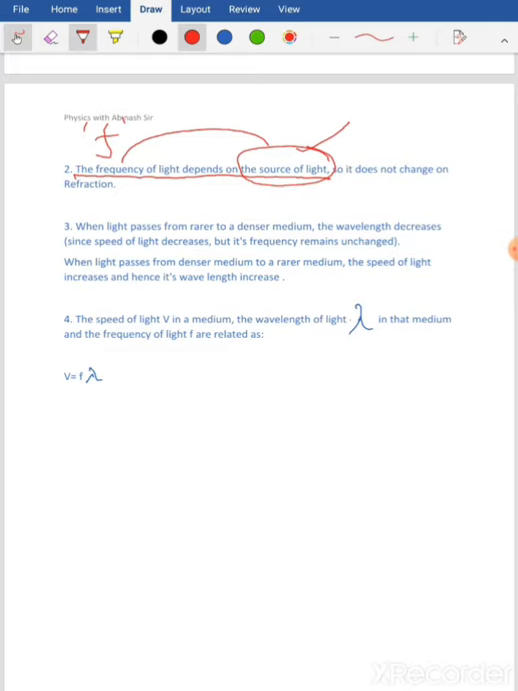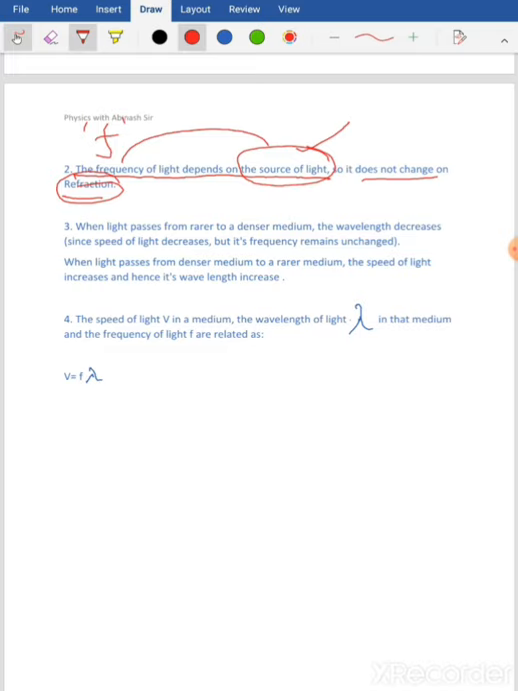So that is why refraction does not affect the frequency. Remember, the frequency of a light does not change after refraction. Speed was changing, decreasing or increasing, depending on from and to which medium the ray is passing. But frequency depends on the source of the light, where the light is coming from. So that's why frequency does not change on refraction of light.